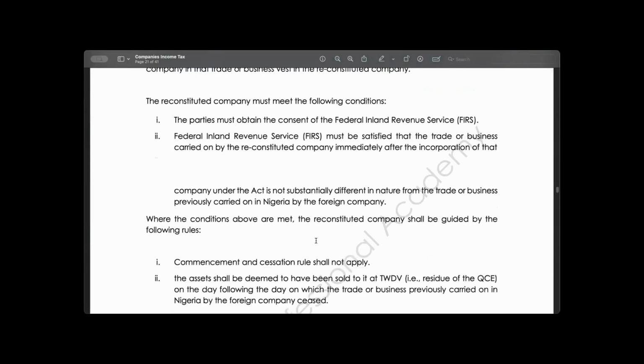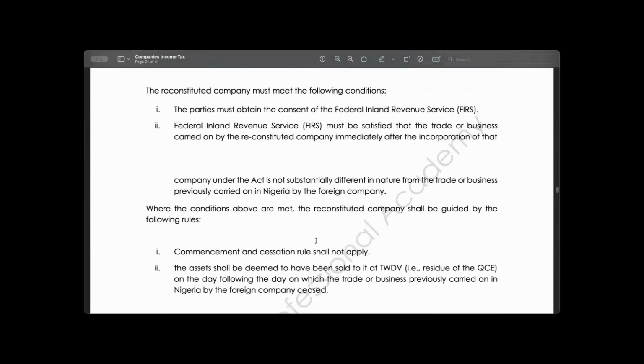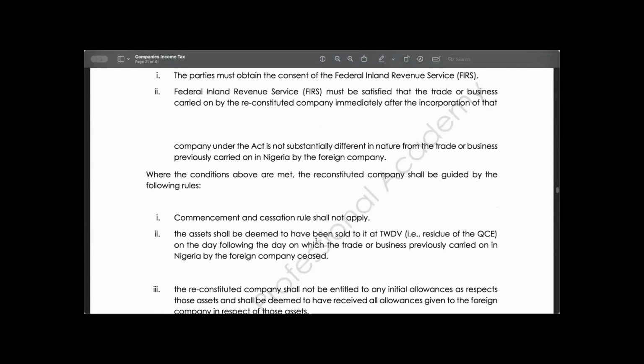Now, what are the concessions that this company will be granted? Number one, the cessation rule and commencement rule will not be applicable to this company. Number two is that the assets shall be deemed to have been taken over at tax-free now value.